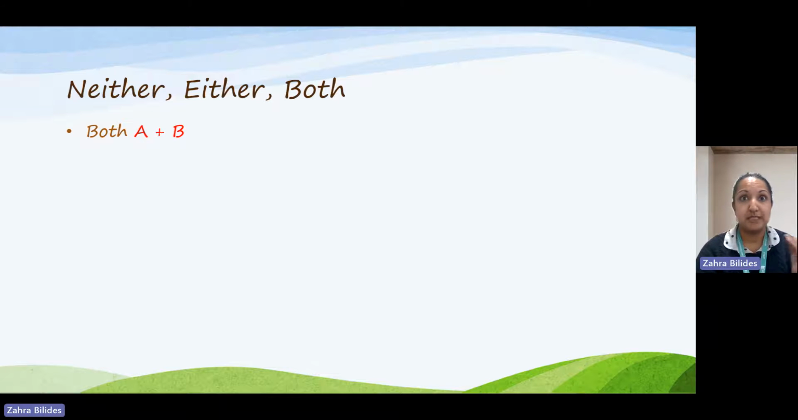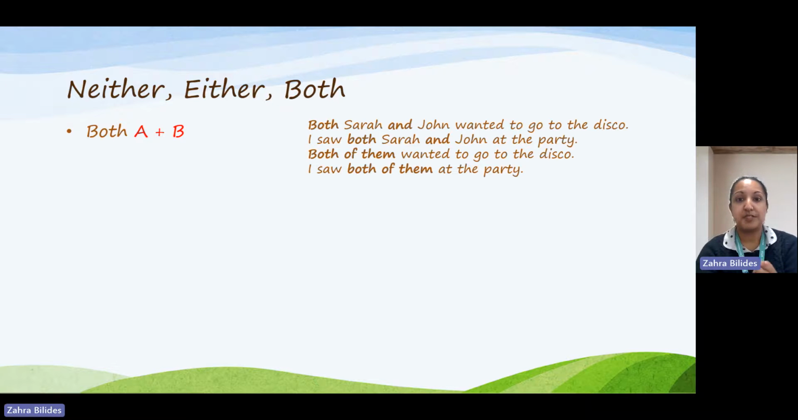Both quite simply means one thing and another. For example, both Sarah and John wanted to go to the disco. So that means Sarah wanted to go and John wanted to go. I saw both Sarah and John at the party. I saw Sarah and I saw John.